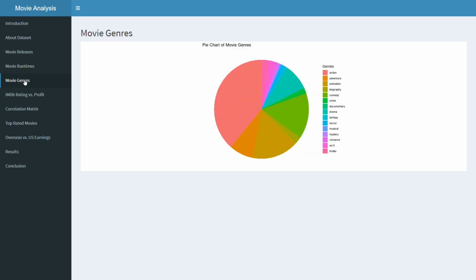This chart is showing the movie genres in the form of a pie chart, and from this pie chart we can see that the genre with the highest number of movies is action, followed by animation and comedy. The least popular categories are musical and mystery.